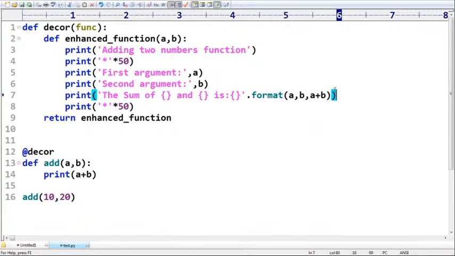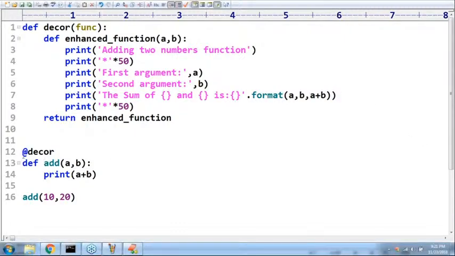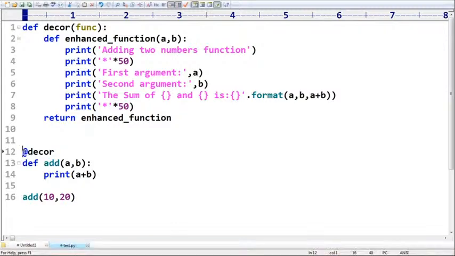Now, can you please tell, without this line, are you in a position to understand? Observe carefully. If I'm not taking the decorator, whenever we are calling the add method, which method will be executed? Simply the add function at line number 13, nowhere related to a decorator. Now observe, 30 is the answer.